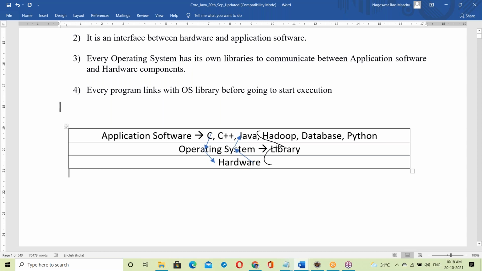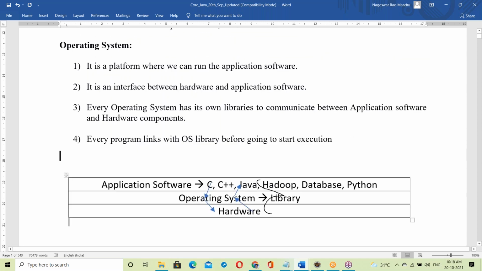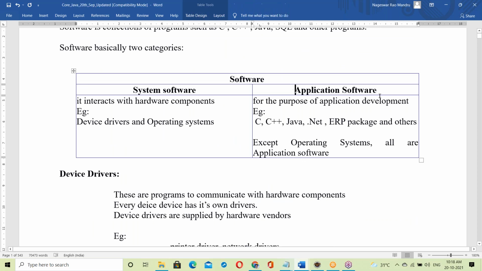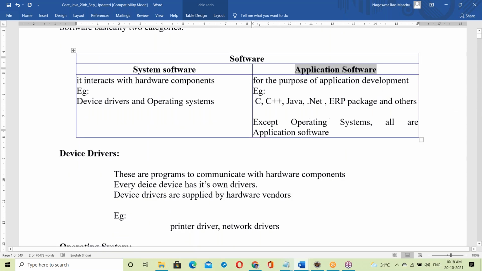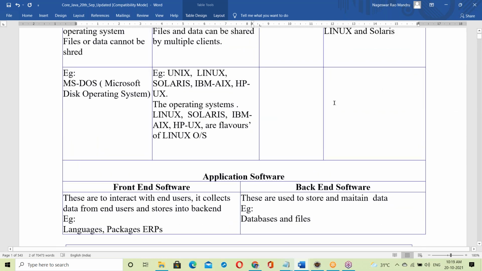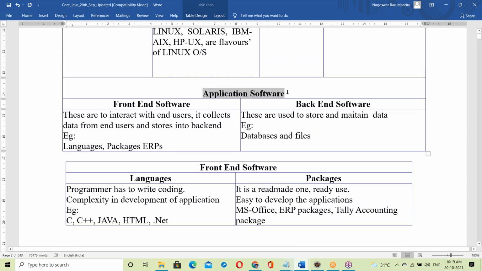Yes, Java. See, Java is an application software. So our topic is application software. So let us move to application software.